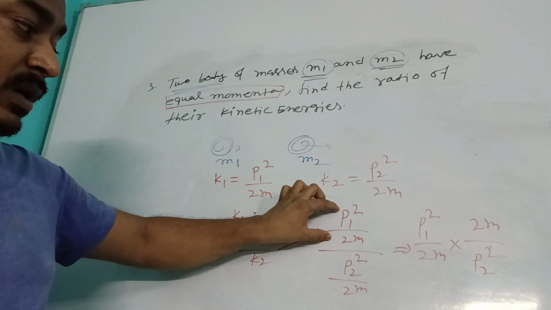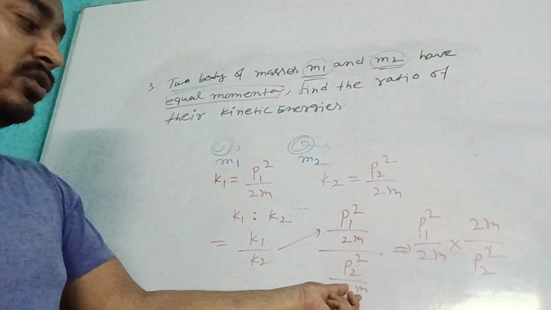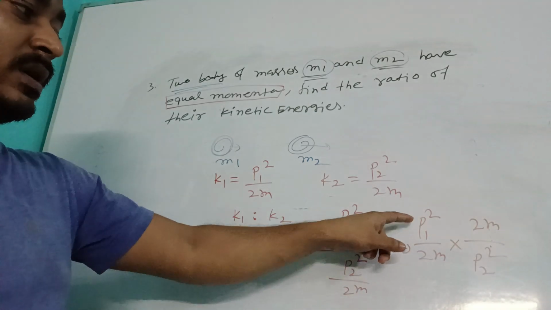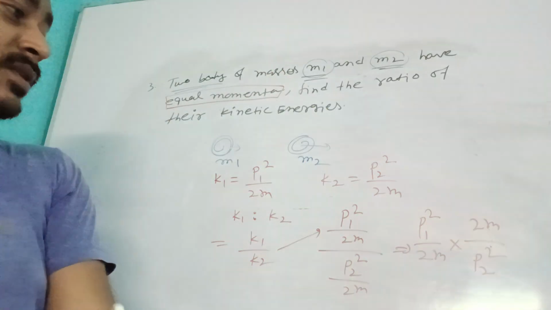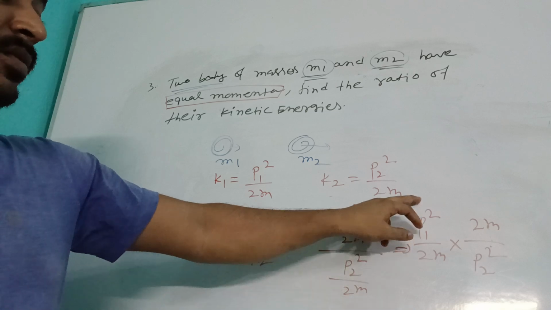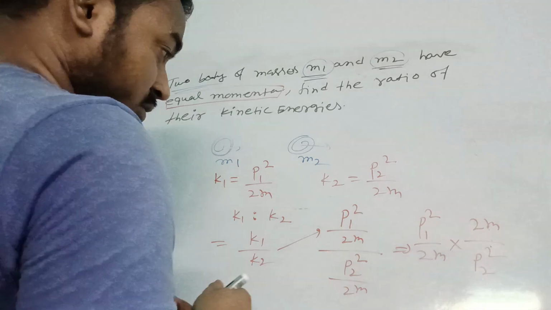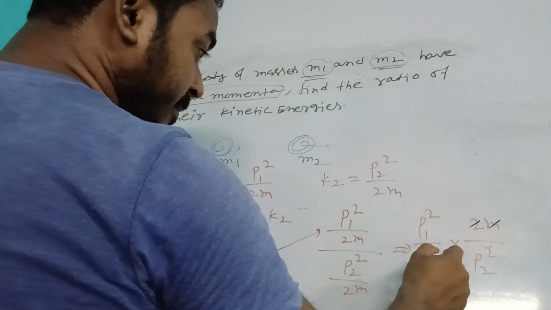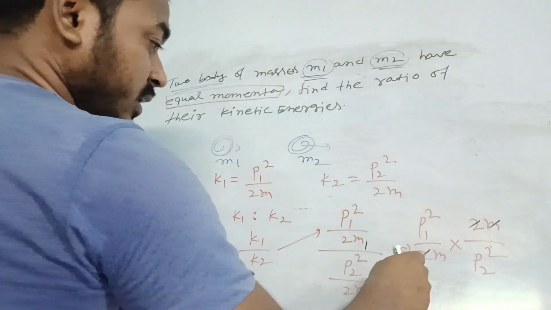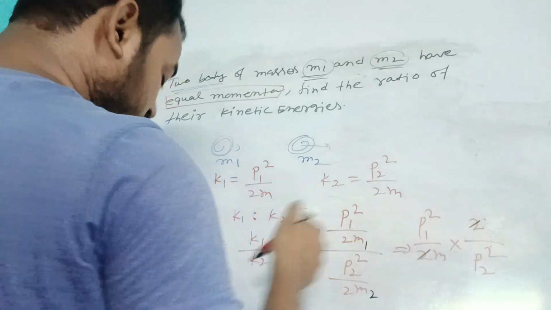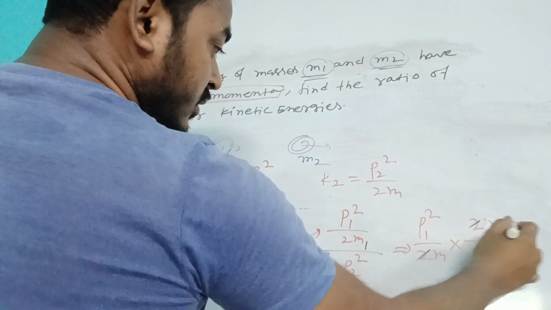If we convert division into multiplication, we have to write the reciprocal, कि भाई तू ऊपर जा तो नीचे आ. आई बात समझ में? Now cancel the 2. This one is m1 and this is m2, तो ये तो नहीं मरेगा भाई, m तो जिंदा ही रहे, तो इधर m2 गए और इधर m1 रहे.